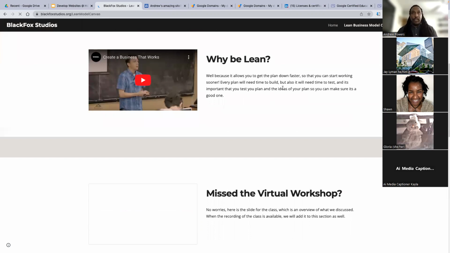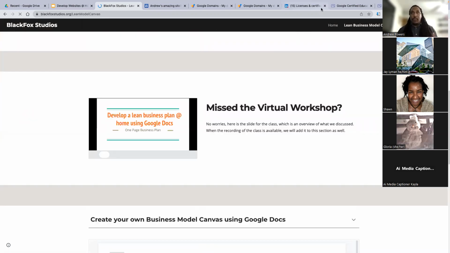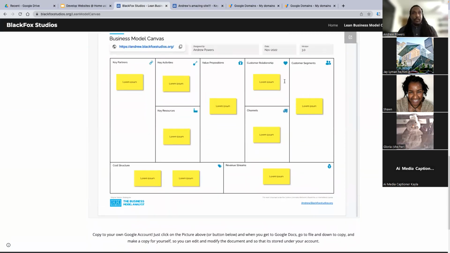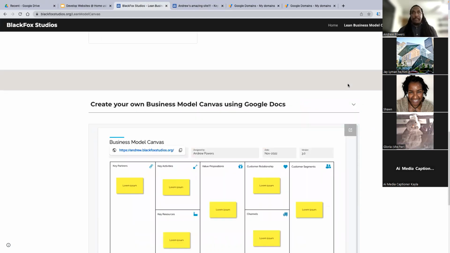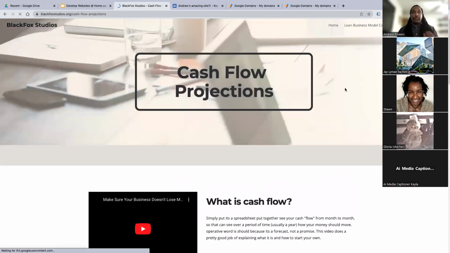I added a YouTube video. I added the Google slide. I have a lot of things open, so my computer's running slow. But because this content isn't a lot, there shouldn't actually be that big of a loading time. And I've done the same thing with the class cash flow projections.